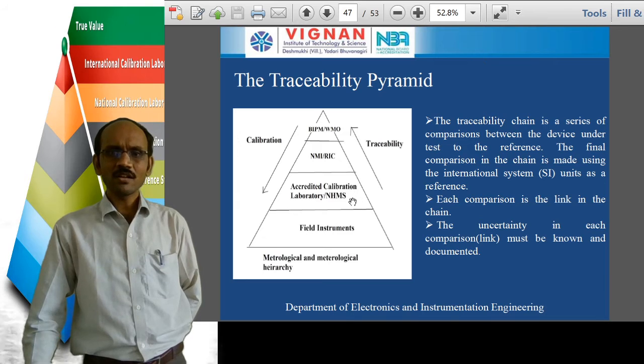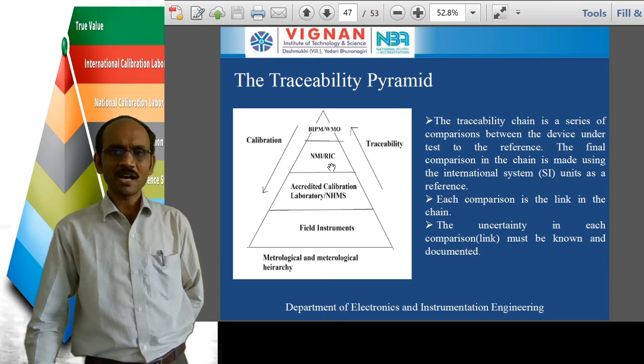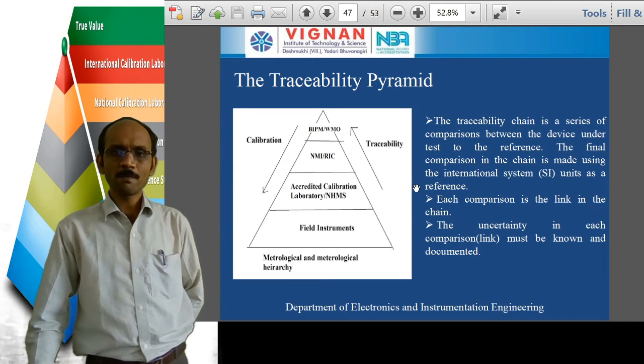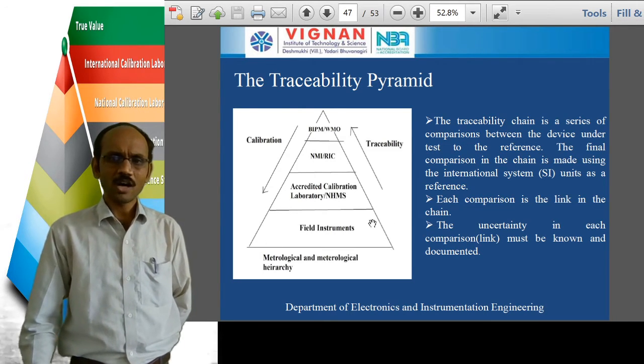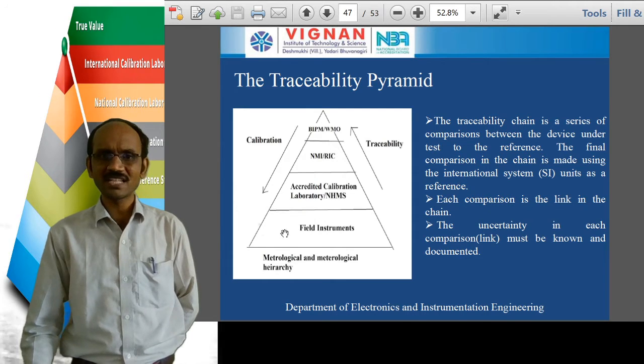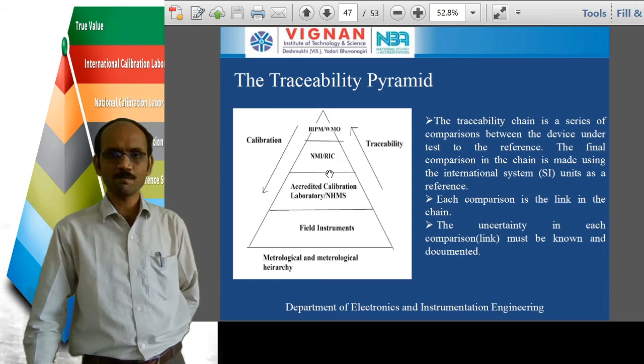Similarly, we record the uncertainty between NMI and the calibration laboratory, and between BIPM and NMI also. Based upon that uncertainty, we are going to make some changes in the field instruments. By making those changes, we are going to bring that uncertainty to 0. Then the outputs of these field instruments will be the same as those of the calibration laboratory, NMI or BIPM.